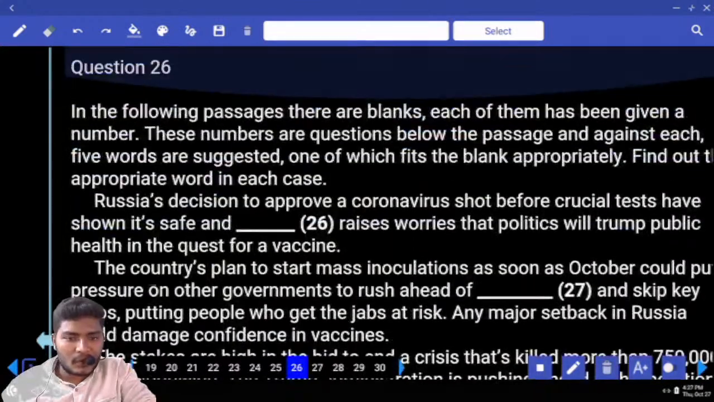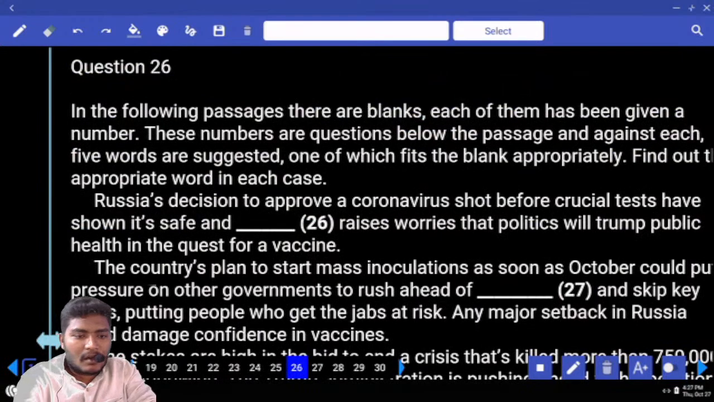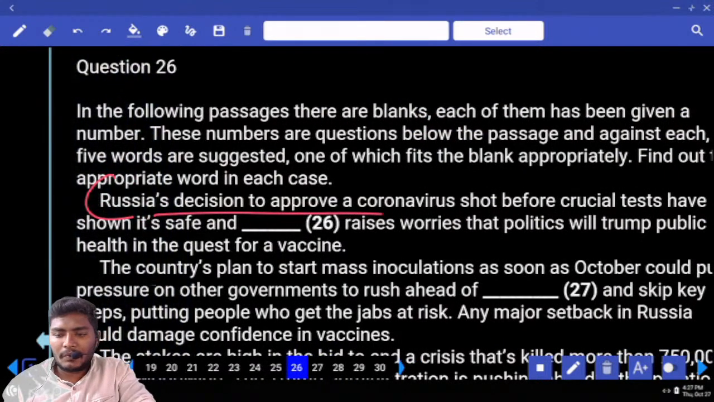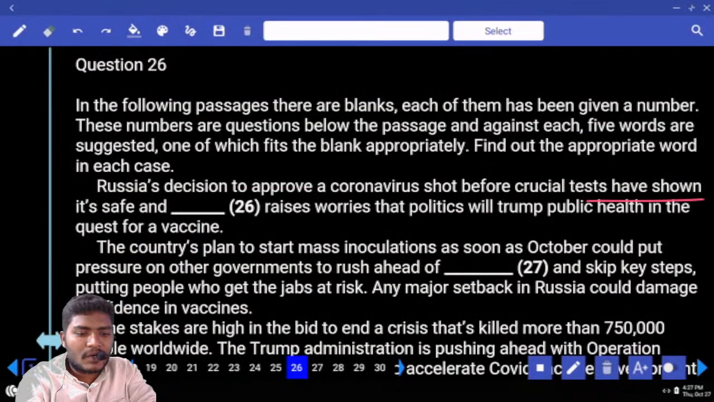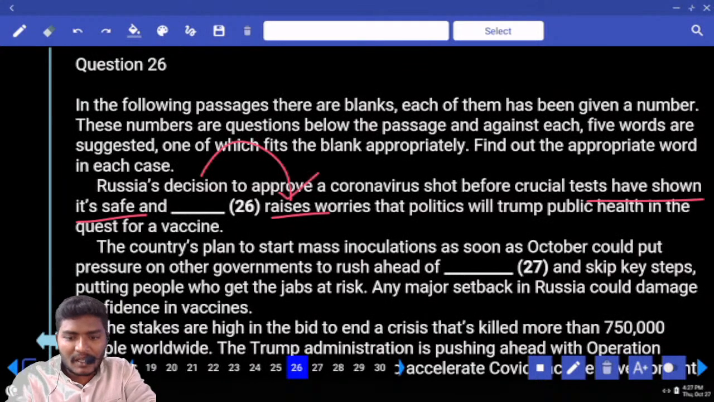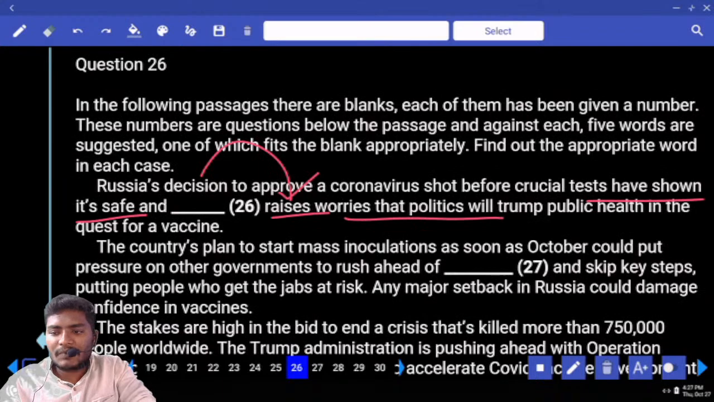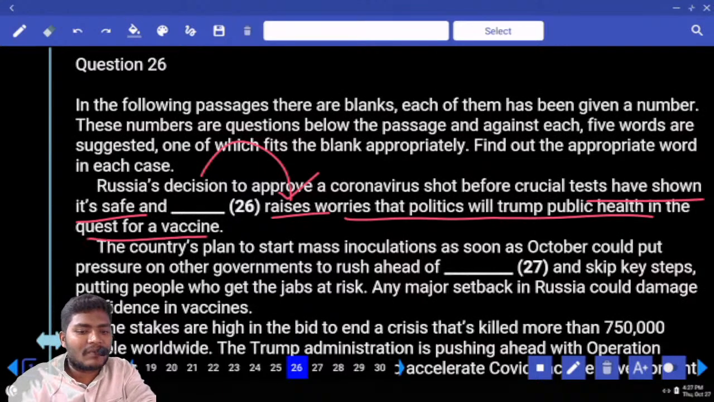Now go to the sentence given. Russia's decision to approve a coronavirus shot before crucial tests have shown it safe and dash raises worries. This decision raises worries that politics will trump public health in the quest for the vaccine.